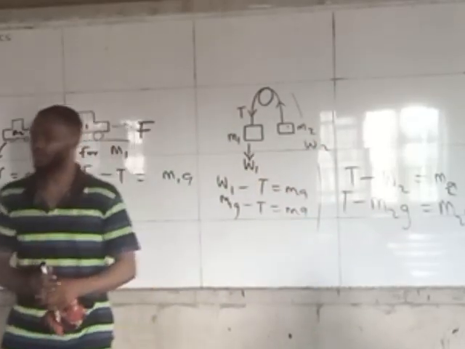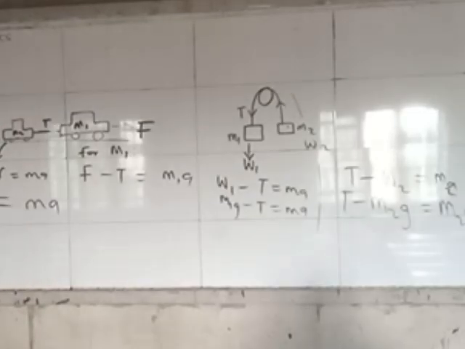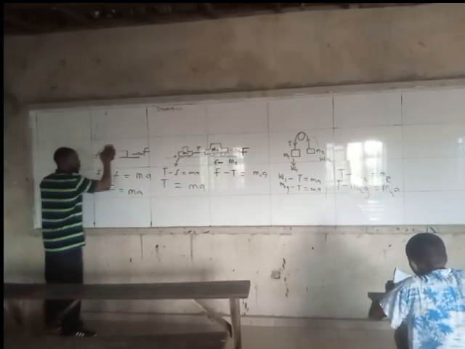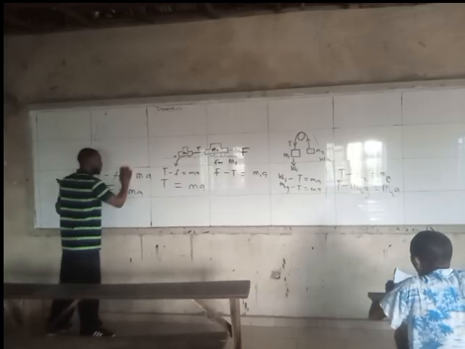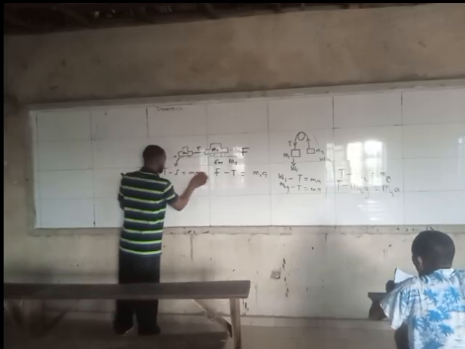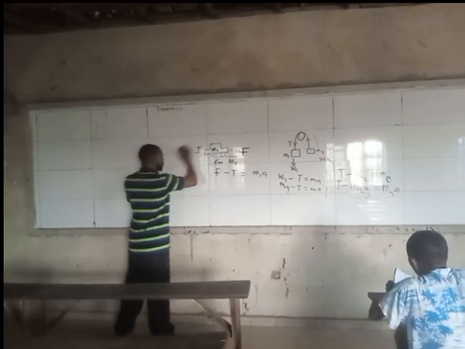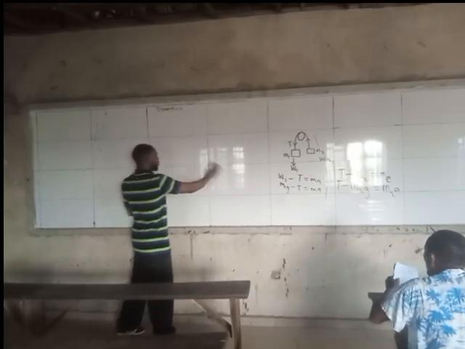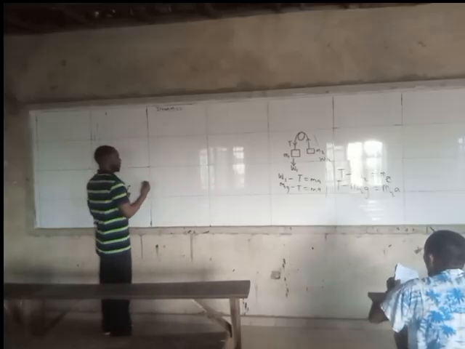So with that said, I want us to touch what we call lifter questions. This is for when the body is vertical. For lifter questions, when you hear a body placed inside a lift is going up or is coming down.